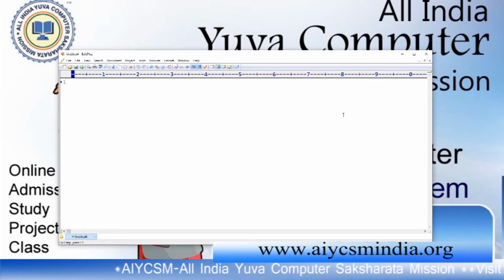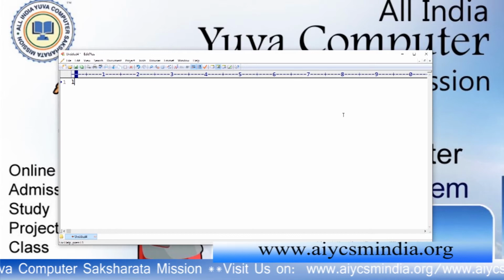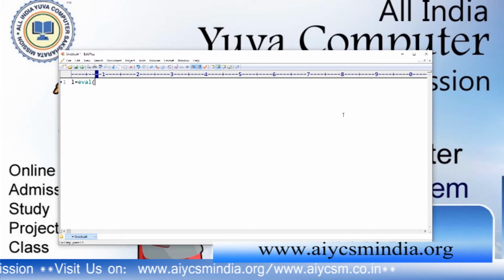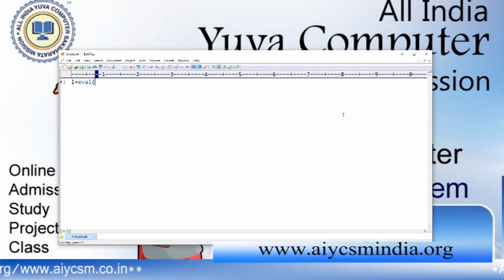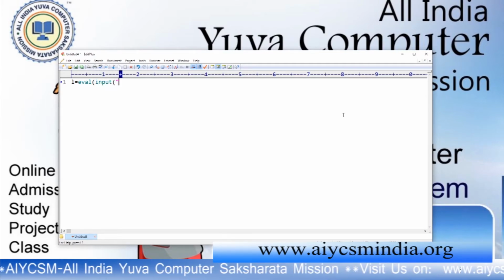Now if you want to create a dynamic list, how can you create it? list or L is equal to eval. The eval function converts the input to the type we need. We don't need to convert it to integer. If it is a list type, then it is converted into a list. If it is a tuple type, it is converted accordingly, you do not need to use separate integer or float conversions. Eval can convert according to the value. Input eval function. Enter list.